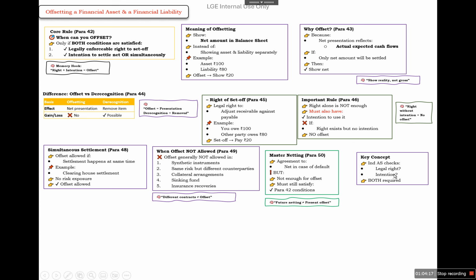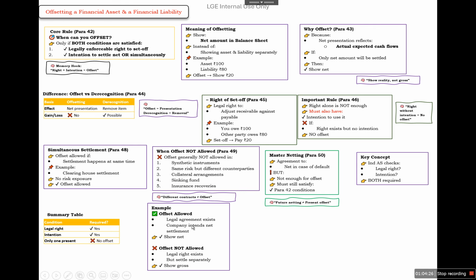So the key concept is to check whether there is a legal right and intention. If both are there, then yes, we can offset. Otherwise, we cannot offset. For example, offset is allowed when a legal agreement exists and the company intends net settlement, then show it net. Offset is not allowed where the legal right exists but settlement is separate, so we need to show it gross. So right plus intention, offset is allowed. No intention is no offset. Offset is not derecognition.